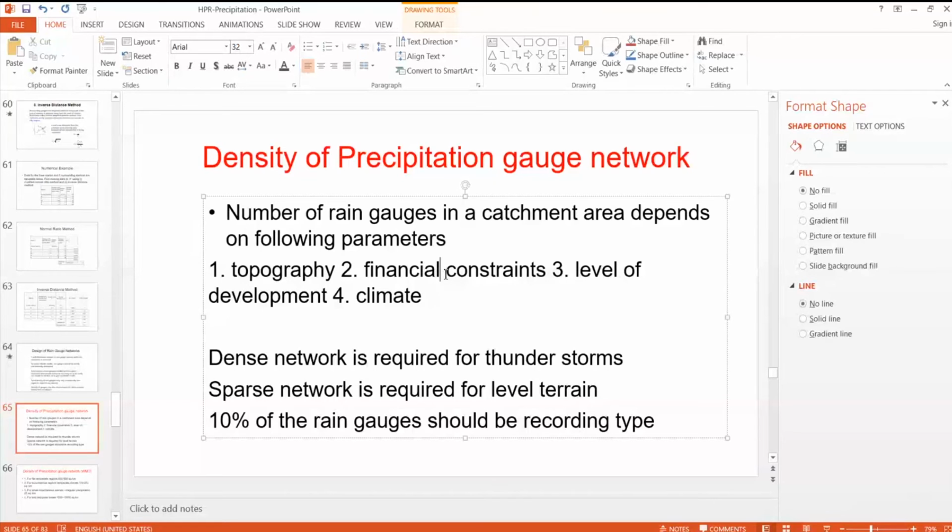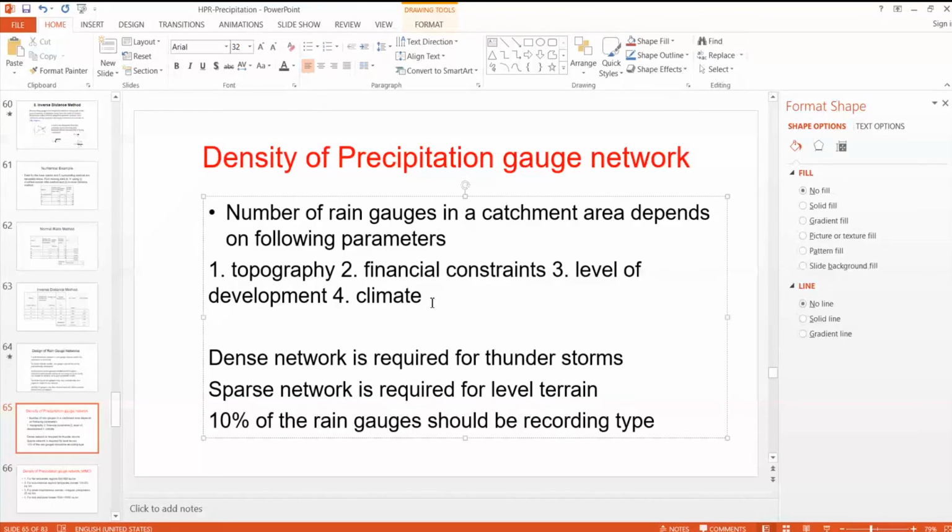Then financial constraints. Suppose that country or state or district is quite rich, then they can have more rain gauge stations. Then level of development. In developed areas, the number of rain gauges will be quite high. Then climate.